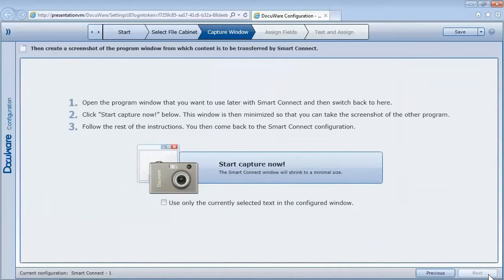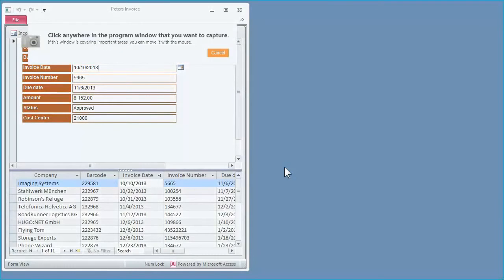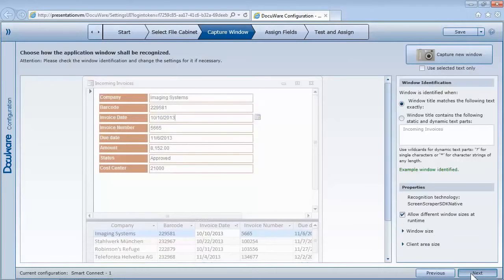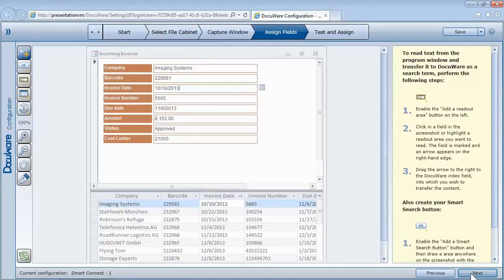Then define which contents from the program should be used by Smart Connect for the search. Create a screenshot from this application, a piece of cake with the wizard. The areas to be read by Smart Connect and used as search terms are now defined in the screenshot.